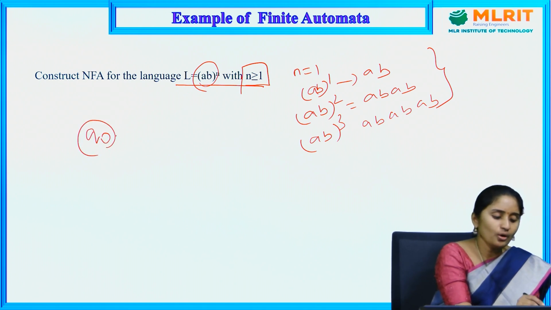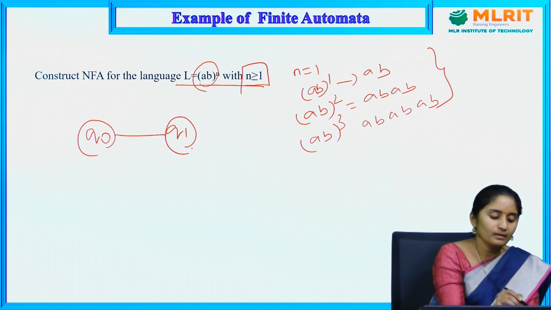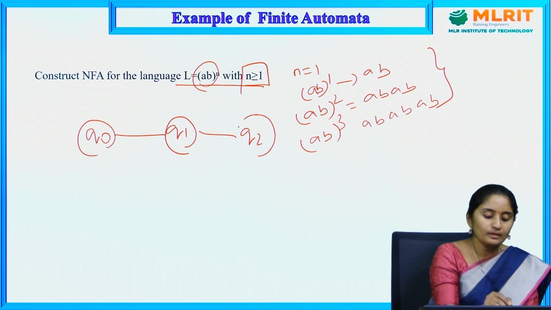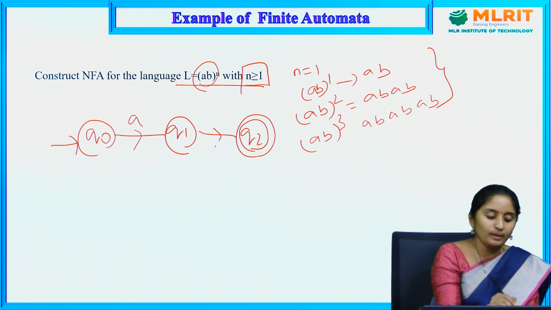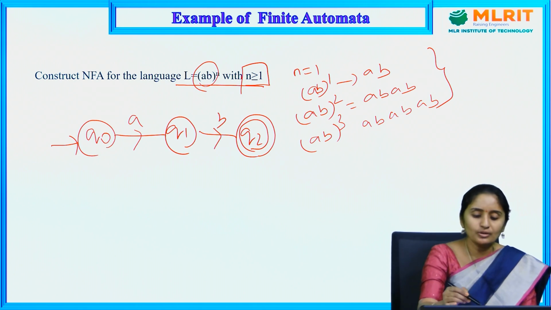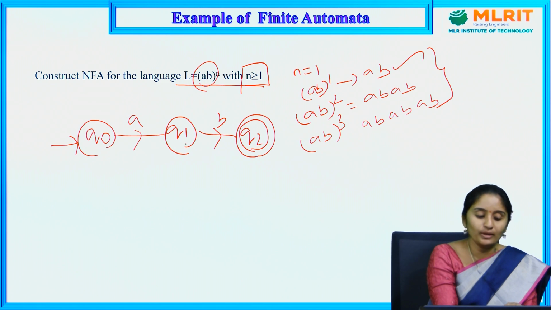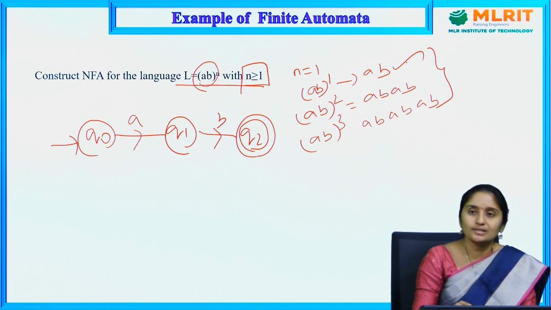Q0, Q1, Q2. Q2 is my final state. What is the basic string I am taking? AB. This is the first string to be accepted. Q0 on A moves to Q1. Q1 on B moves to Q2. So the string is accepted as it is reaching my final state.